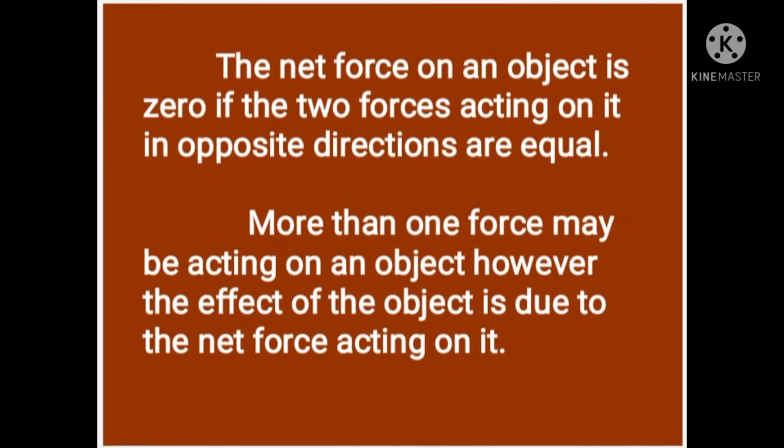In our last class, we discussed forces acting in the same direction and in opposite directions. The net force on an object is zero if the two forces acting on it in opposite directions are equal. That means F1 and F2 are equal, and the net force acting on that object is 0. So we can say that more than one force may be acting on an object. However, the effect on the object is due to the net force acting on it.